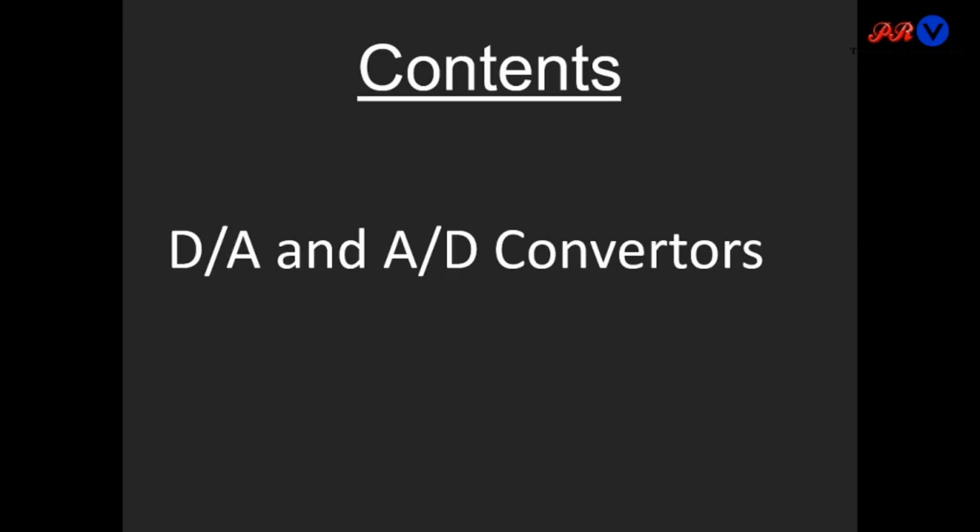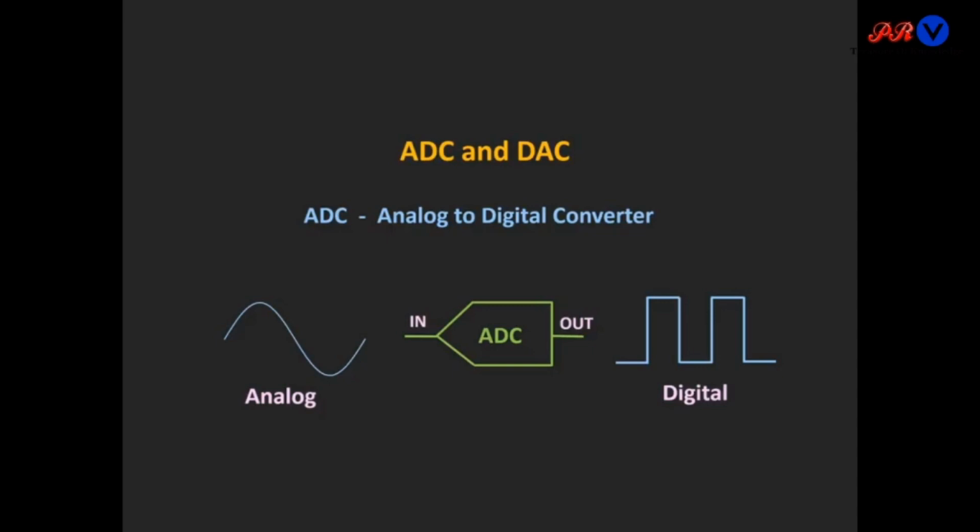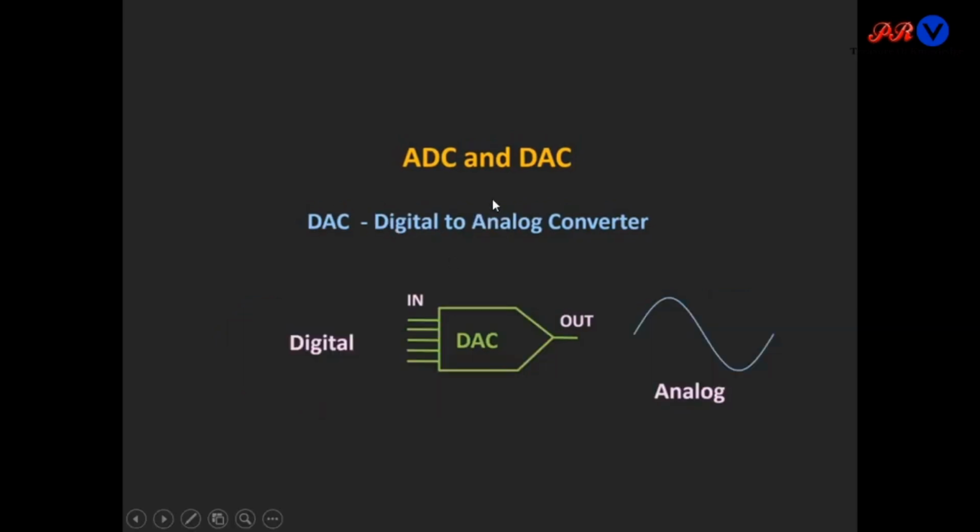So today in this video we will discuss D to A and A to D converters. These are very important topics. So what is ADC? ADC means analog to digital converter. ADC is a circuit which converts an analog signal into a corresponding digital signal, while DAC is a digital to analog converter which converts a digital signal into a corresponding analog signal.